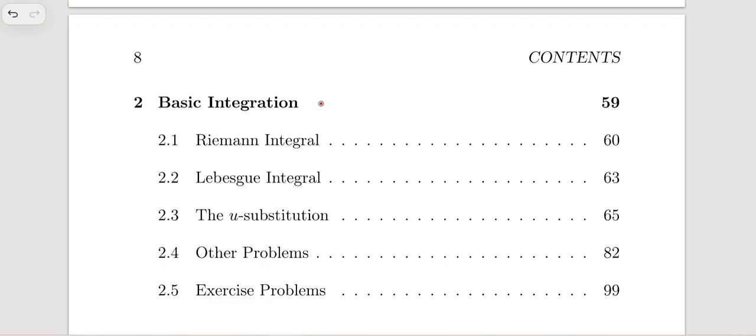So now it's time to take a look at the author part. Let's talk about the author.